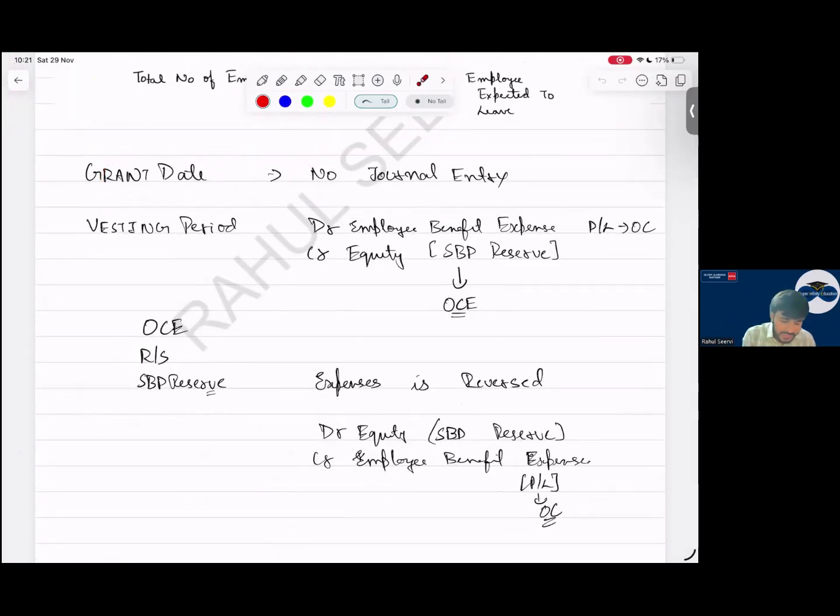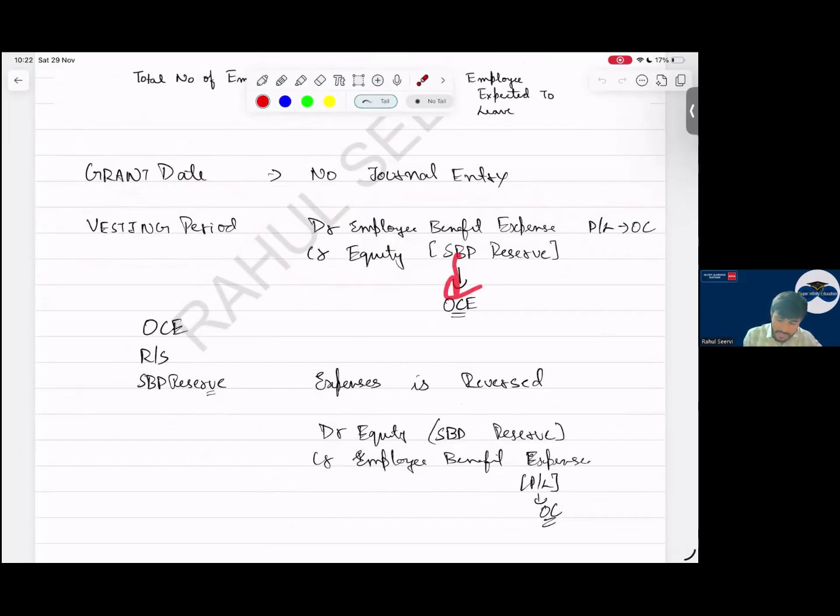Then during the vesting period, what do we recognize? Each year we debit employee benefit expense and credit equity. This employee benefit expense will be recognized in P&L under operating category as an expense. Under equity, we accumulate this because in future we will issue the shares.